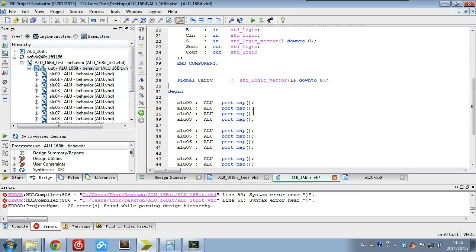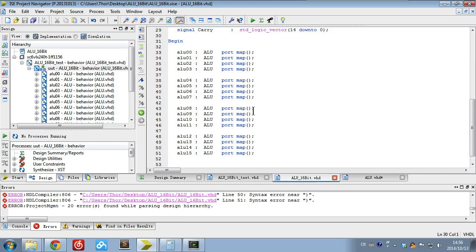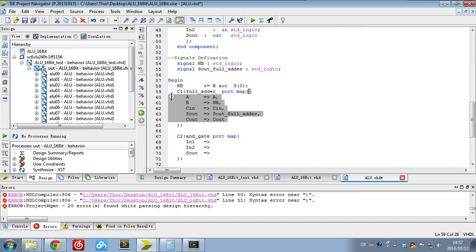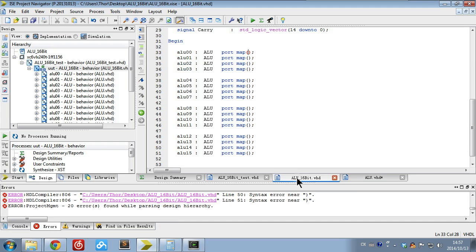And here I gave you the old instantiate, and the port map here is empty. What I want to show you is that when we define the port map, this is one way we define it: we list all the ports of this component and give the proper signal or ports on the right. The other way we can do it is to hide the ports of this module and just give the connection here.